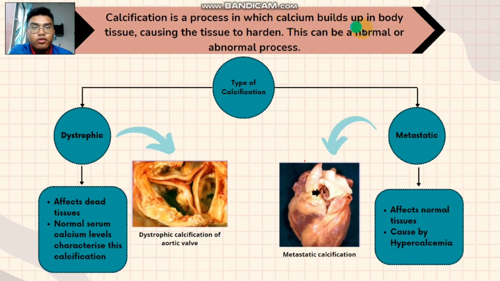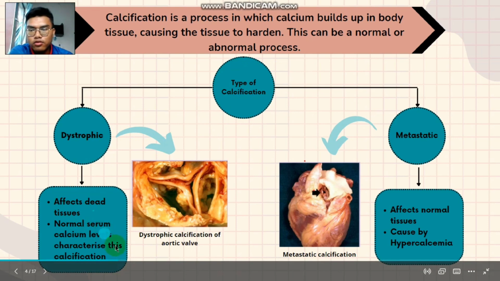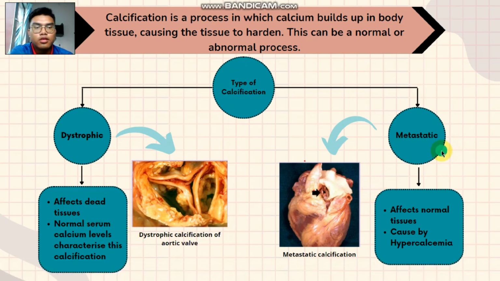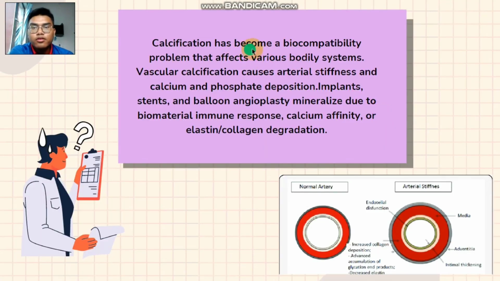Calcification is a process in which calcium builds up in the body tissue, causing the tissue to harden. This can be a normal or abnormal process. As you can see, there are two types of calcification. Dystrophic affects the tissue, and normal serum calcium levels characterize this calcification, while the metastatic affects normal tissue caused by hypercalcemia. Calcification has become a biocompatibility problem that affects various bodily systems.